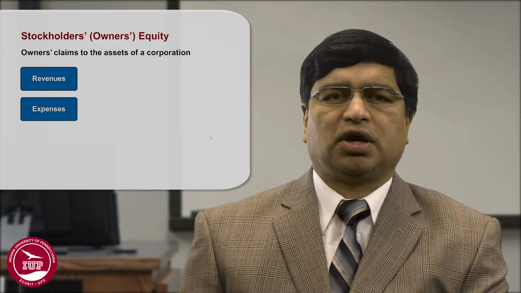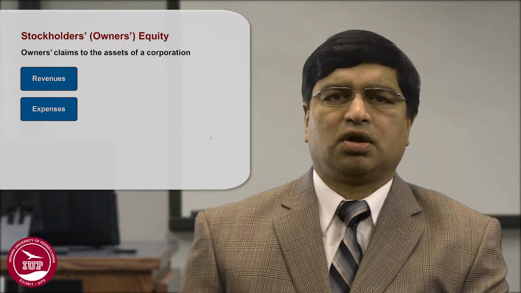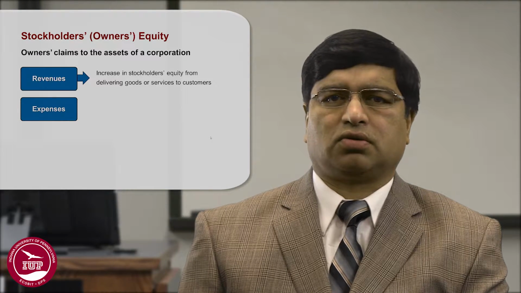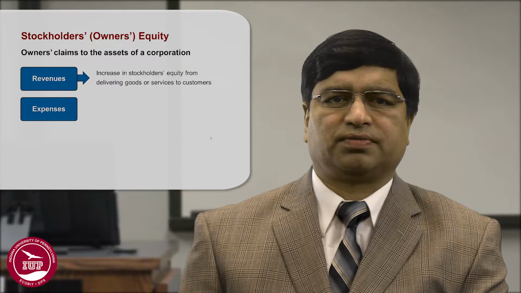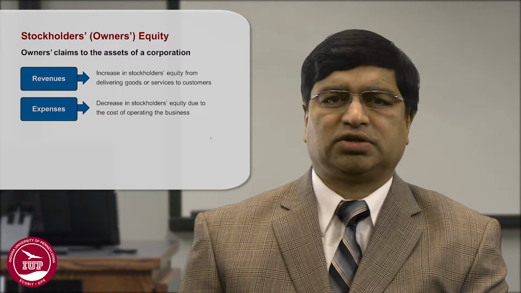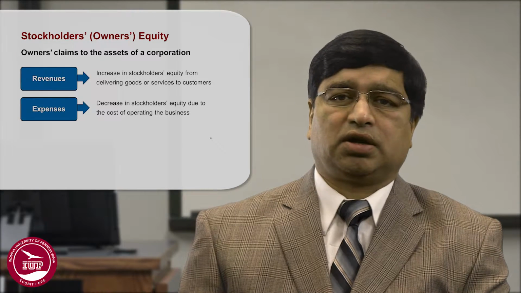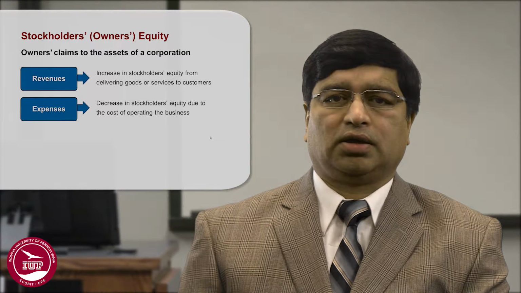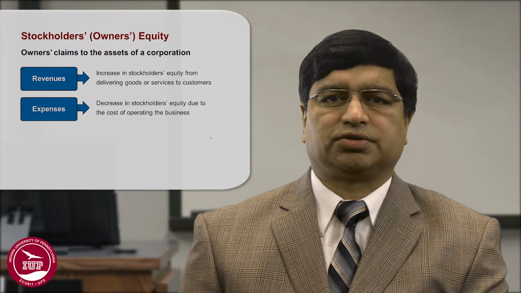Revenues and expenses will also impact your stockholders' equity. Revenues will increase the stockholders' equity from delivering goods or services to the customers. Expenses will decrease the stockholders' equity because they will decrease the net income, and they are the cost of operating the business.